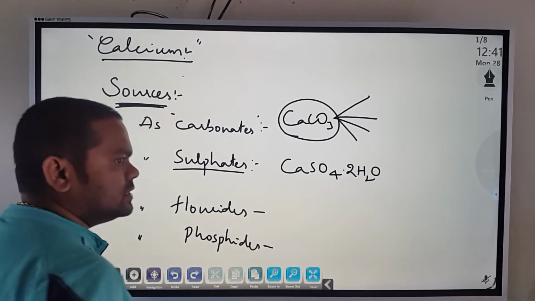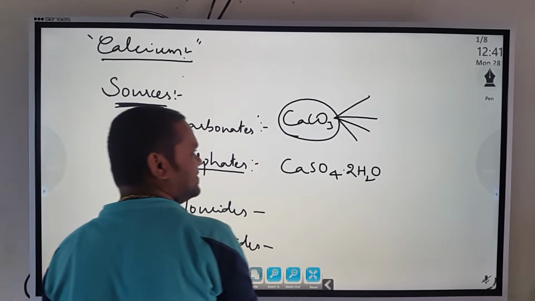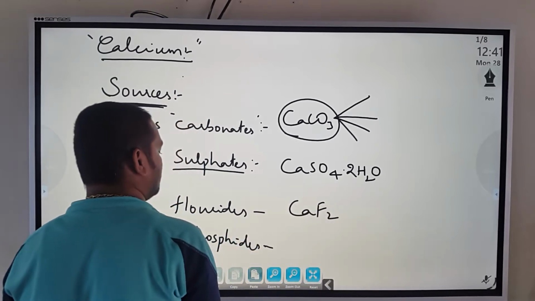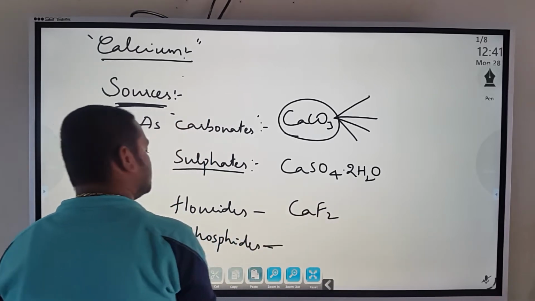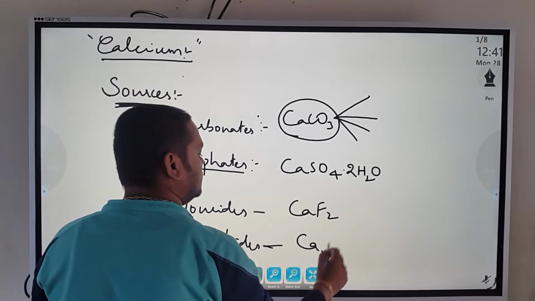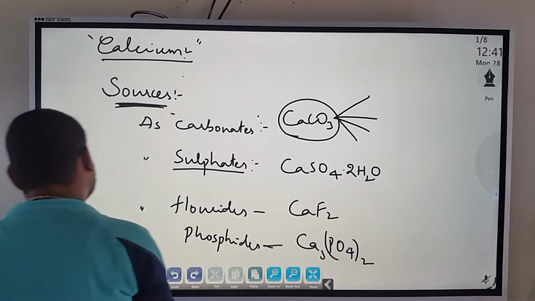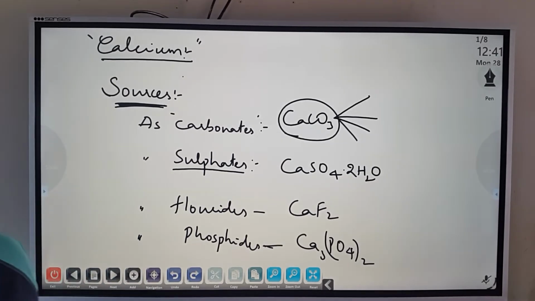Then we have fluorides. So fluorides, the formula of fluorspar. And phosphates: calcium phosphate, that is Ca3(PO4)2. So these are the various sources of calcium.